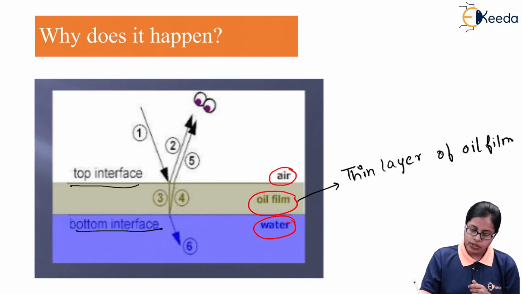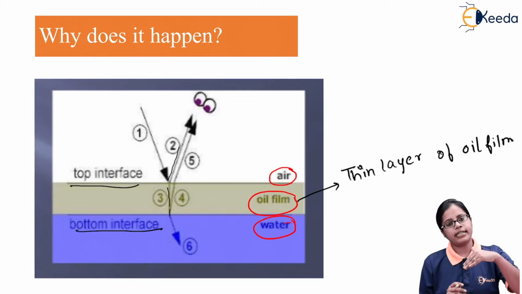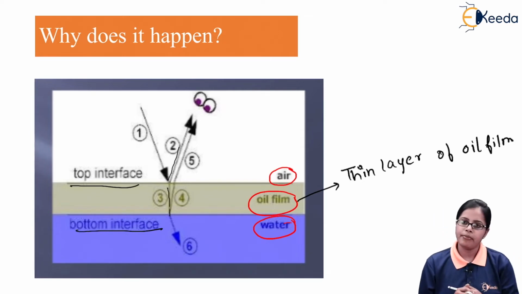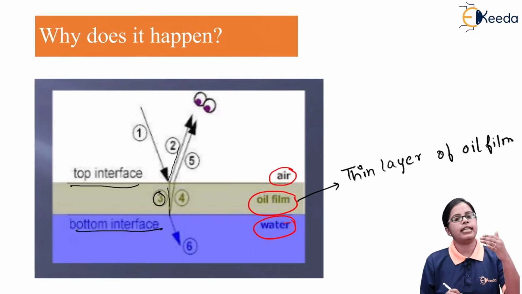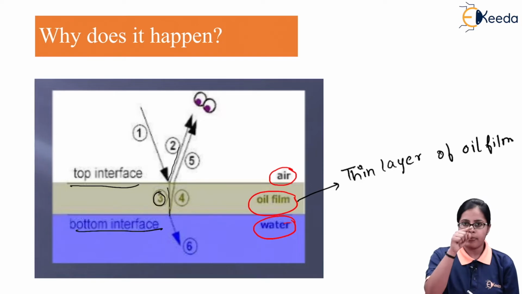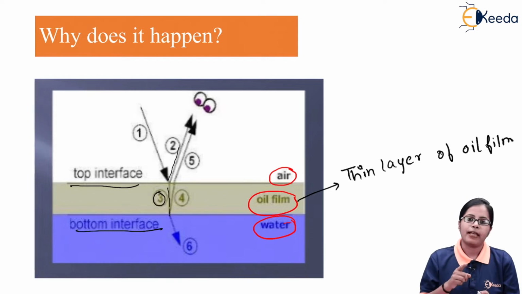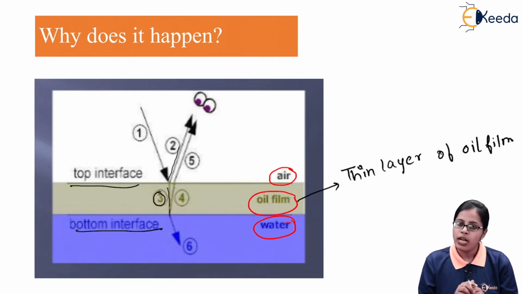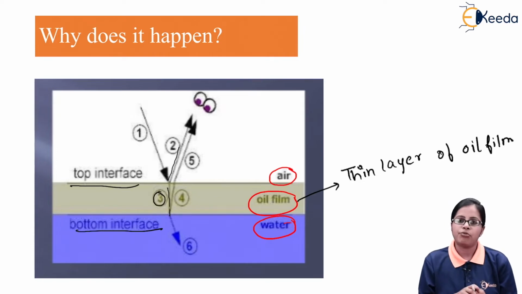The light is moving along path 2, and it is also moving along path 3. The light getting reflected in the same medium is the reflection, and along path 3 the light is getting refracted into the other medium. So the light coming along path 1 is divided into two parts: some part is reflected, along path 2, and some part is refracted, along path 3.